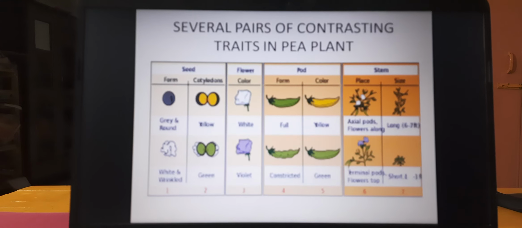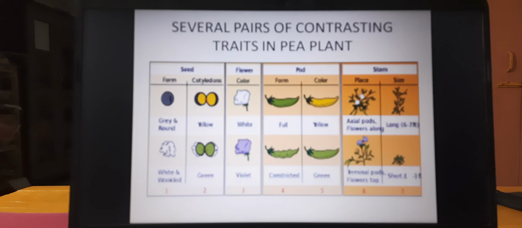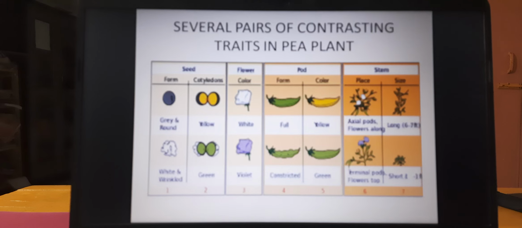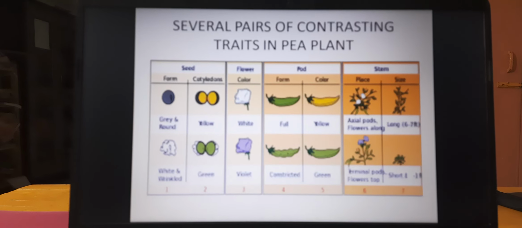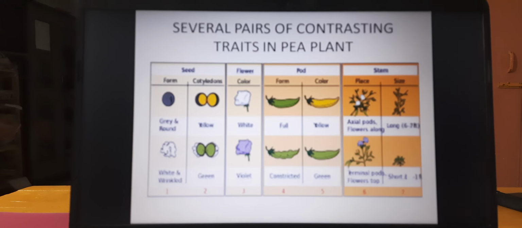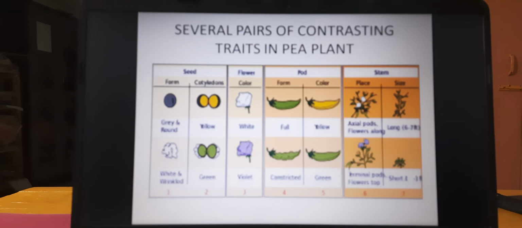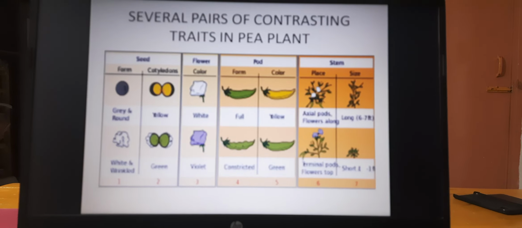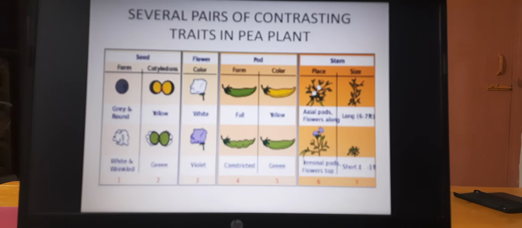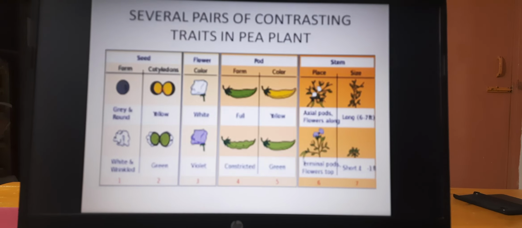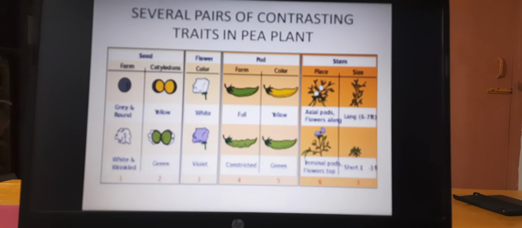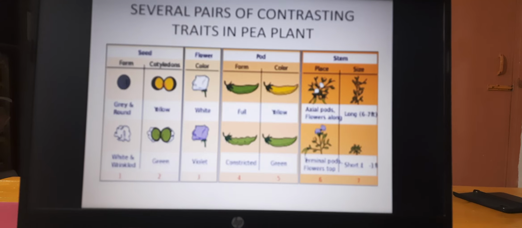Mendel took 7 different contrasting traits, and he selected the pea plant. The pea plant is available everywhere and its lifespan is very short, so it can complete its life very easily. Pea plants can undergo cross fertilization and also self fertilization. It is an annual plant, and it forms a large number of seeds per plant.